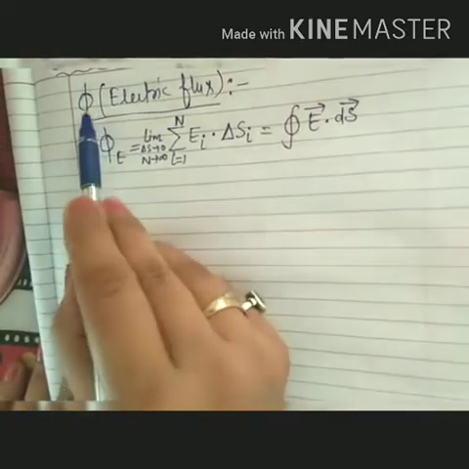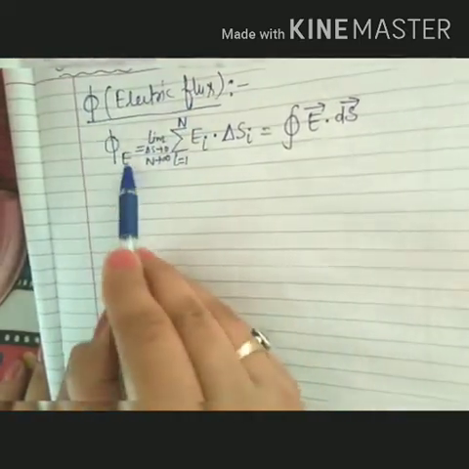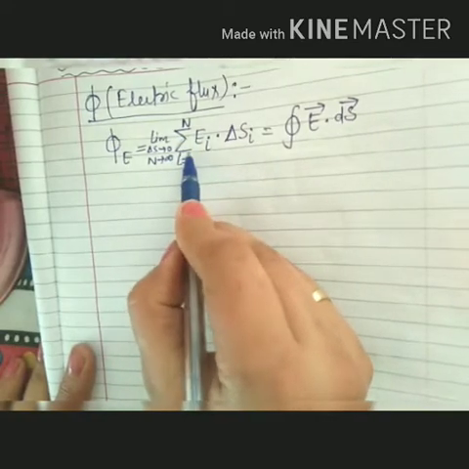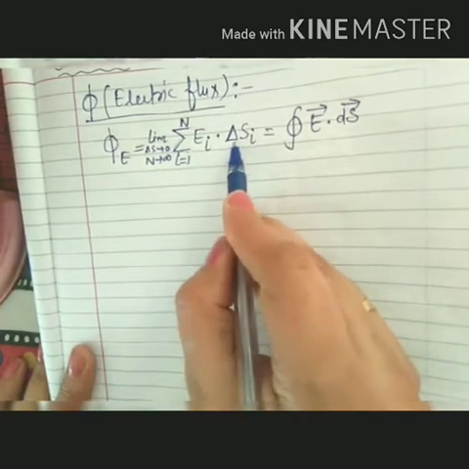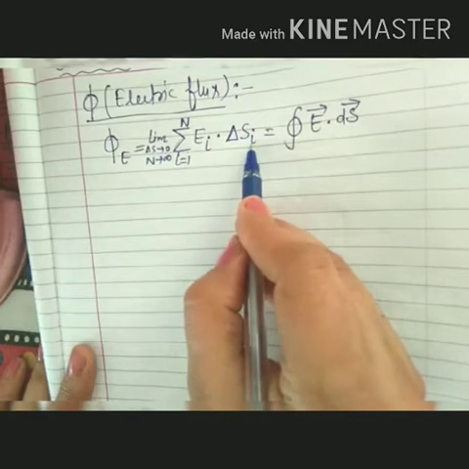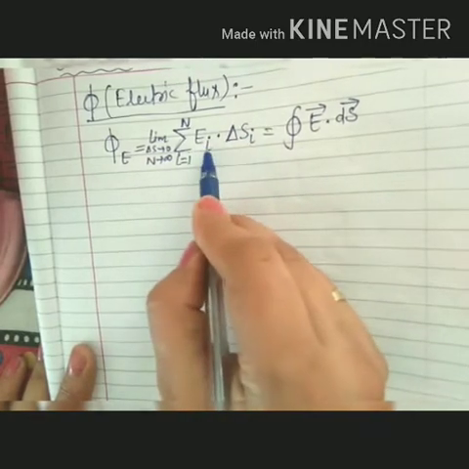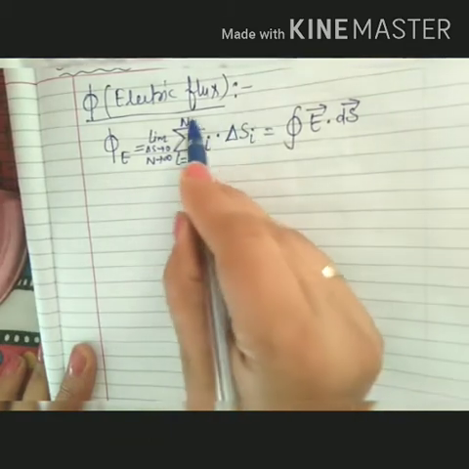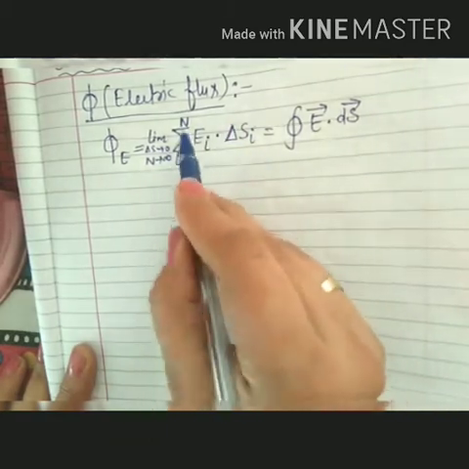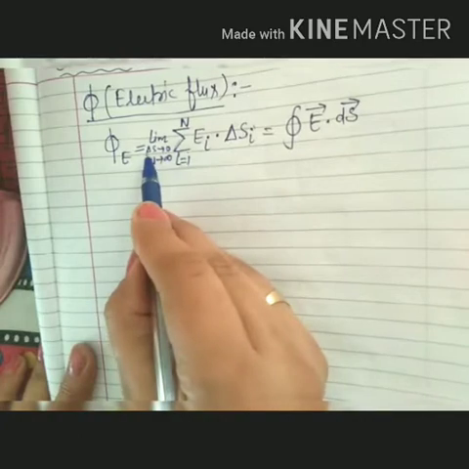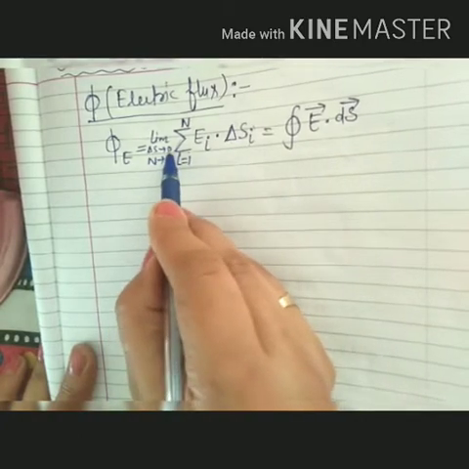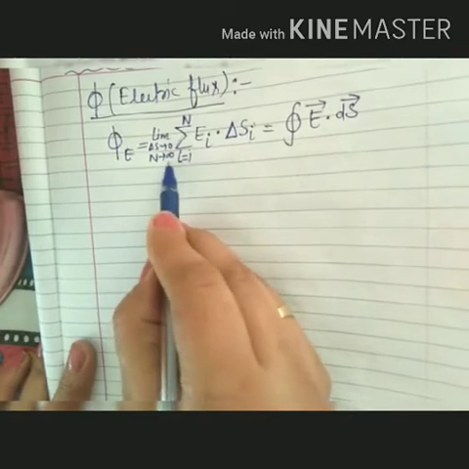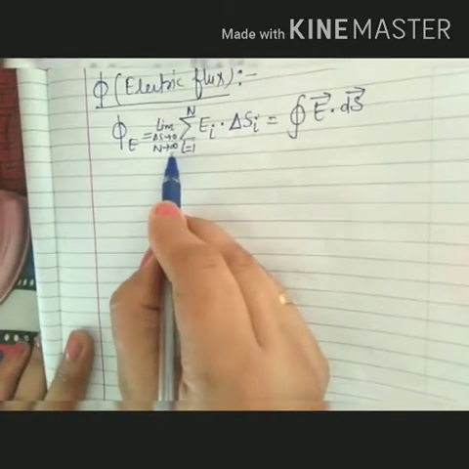so electric flux phi E is equal to the summation for small areas having area delta Si, where the electric field in that particular area is Ei. We have to add all the flux elements from 1 to n in such a way that each small area is so small, tending to 0, due to which the number of area elements will tend to infinity.